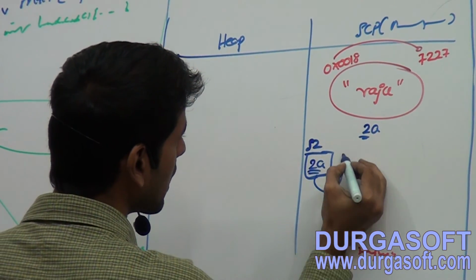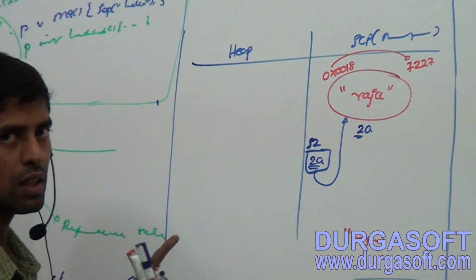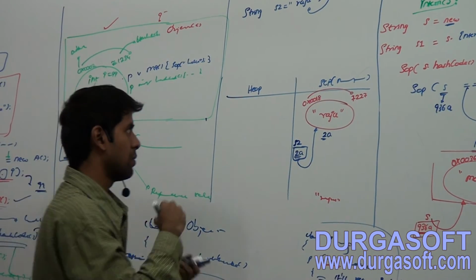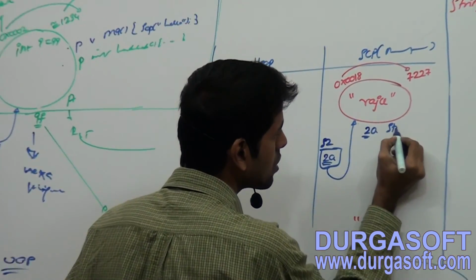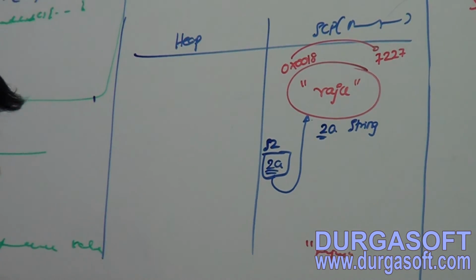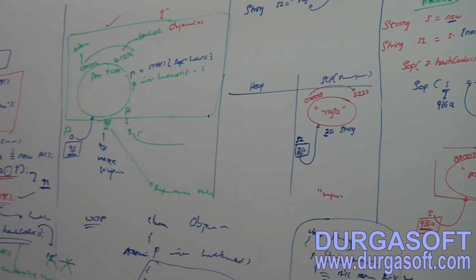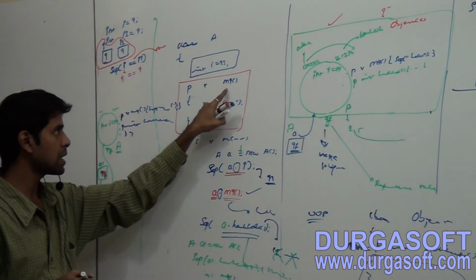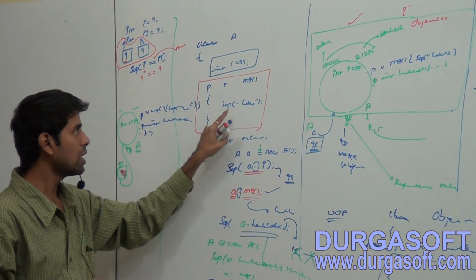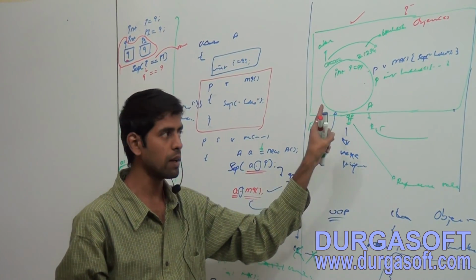Now observe here, it can refer to this object. From this variable you can reach this area. Which type of object is it? A String class object, String type. Within the class you have instance methods, so even this instance method will be available with the object.